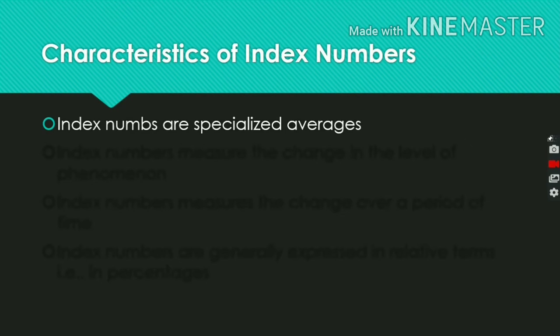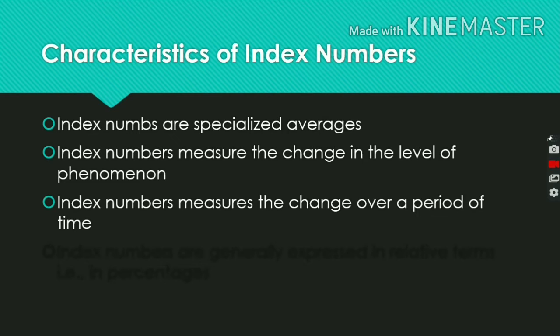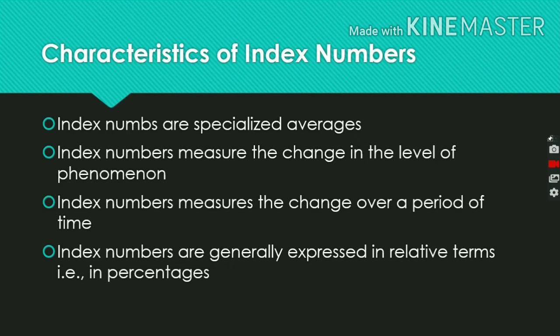Now let's understand the characteristics of index numbers. From the meaning we derive the characteristics. Index numbers are specialized averages. Second, index numbers measure the changes in the level of a phenomenon. Next, index numbers measure changes over a period of time. Next, index numbers are generally expressed in relative terms, that is, percentage. So these are the major characteristics of index numbers.